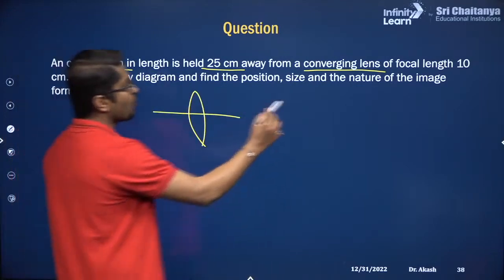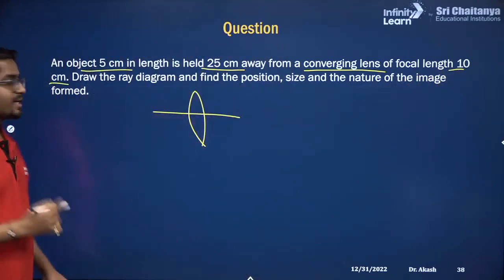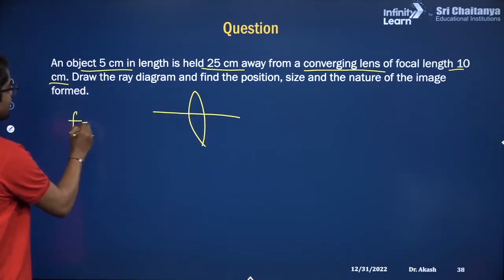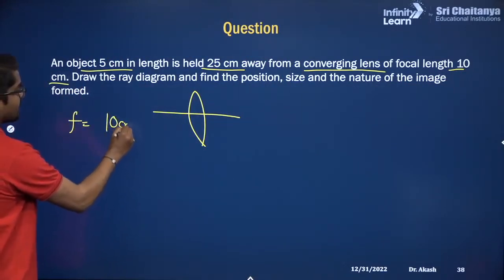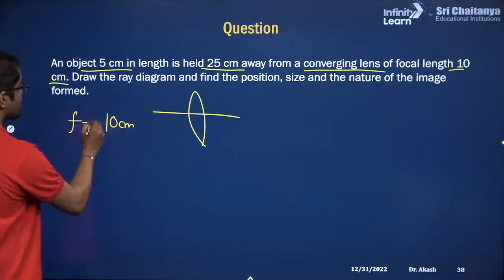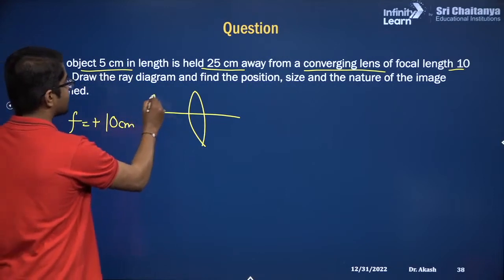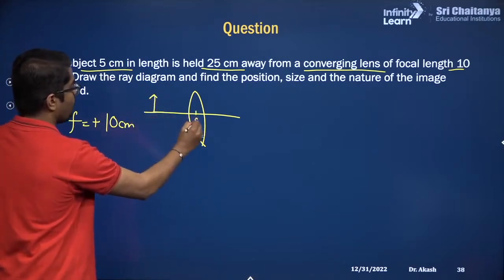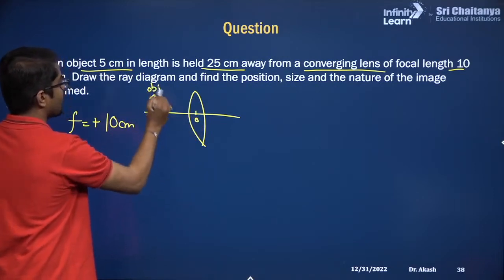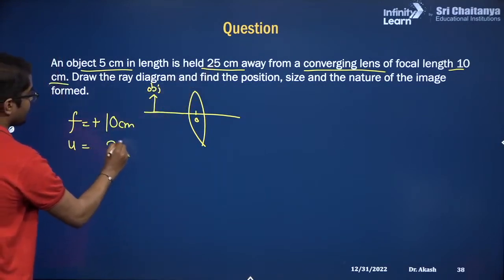Okay, and the focal length is 10 centimeter. So let's write down the given quantities. The focal length is 10 centimeter. Is it positive or negative? This is a convex lens, so focal length is positive. The object is at this height, there is an object distance, which is 25 centimeter. So U is 25 centimeter.